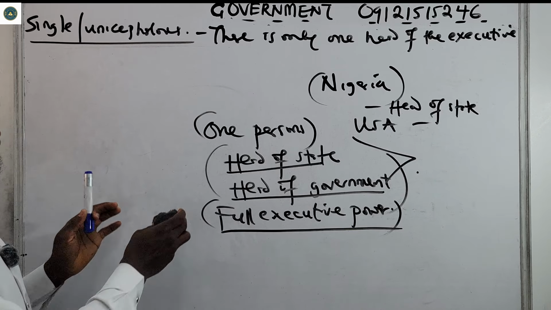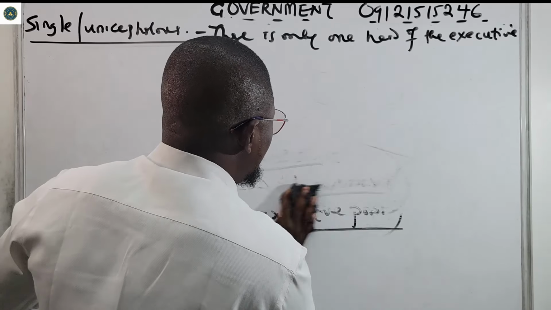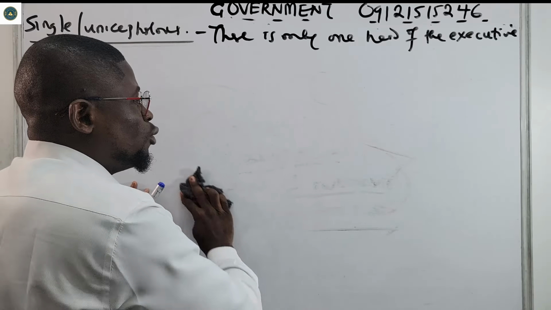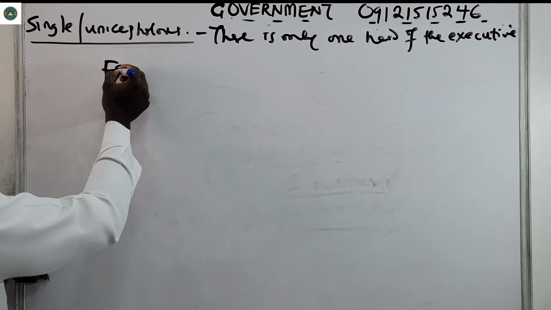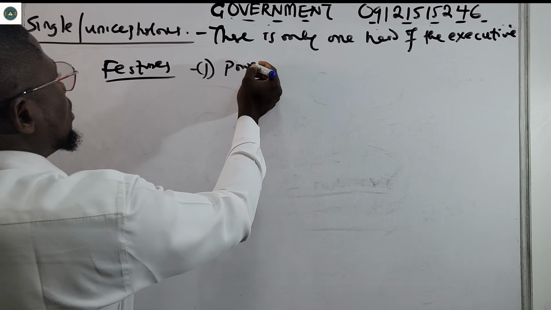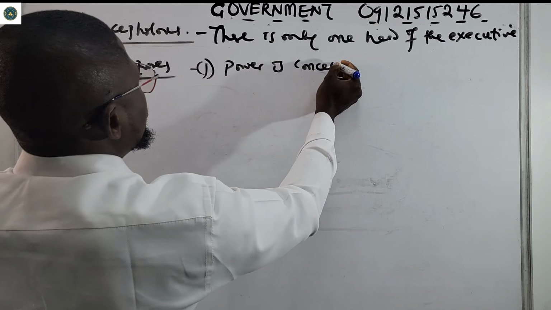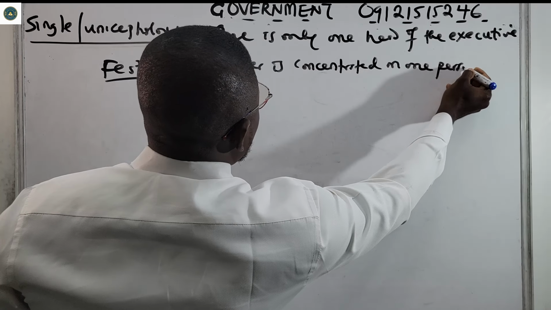So what are the features? What do we see when it comes to unicephalous executive? You see that power is concentrated on one person.